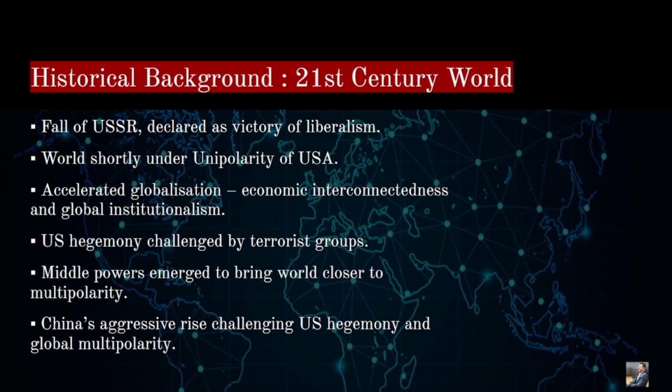So with the fall of USSR, right? USSR is a union of Soviet Socialist Republics.